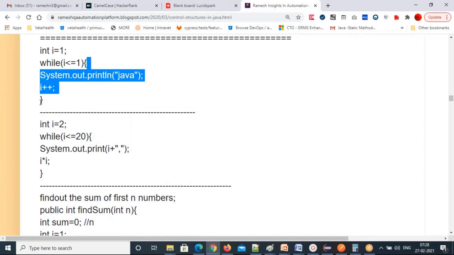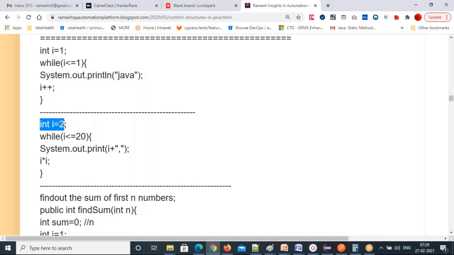Very simple, and it's not an algebra kind of thing here. Very basic common steps. Okay, next. int i = 2. Carefully execute this one also. while i <= 20, System.out.println(i).